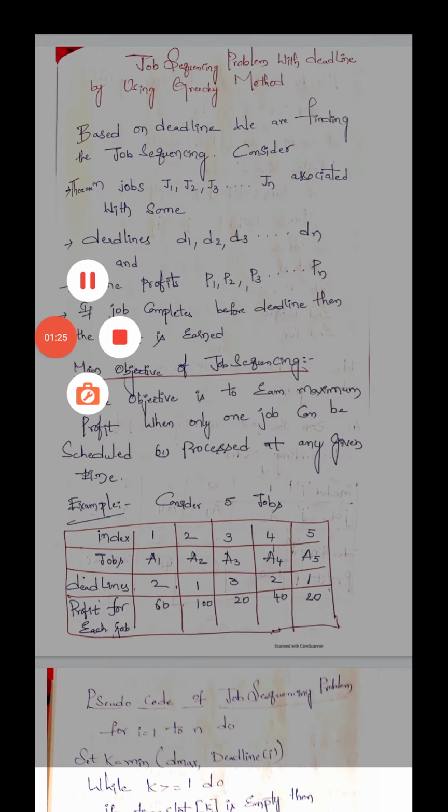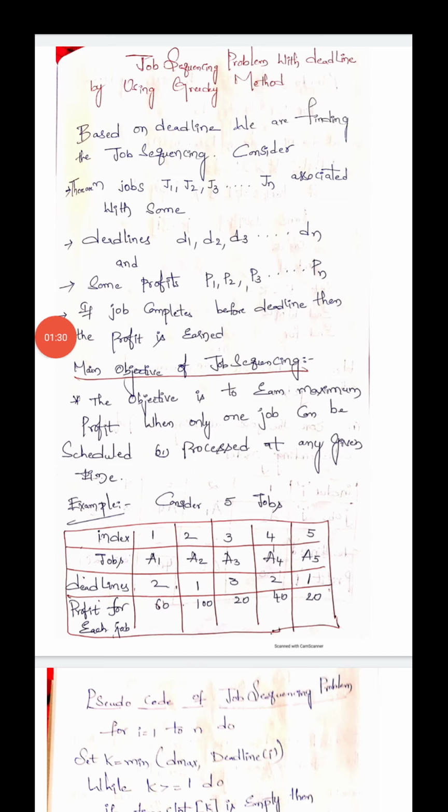This is the main objective of job sequencing. If you complete the job before the deadline, then you can get the profit, and the maximum profit is earned.